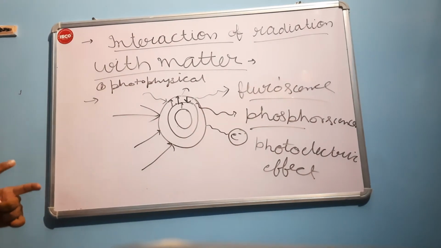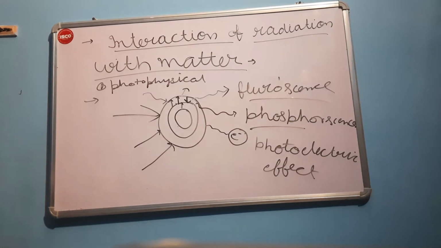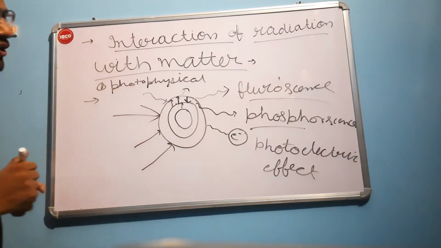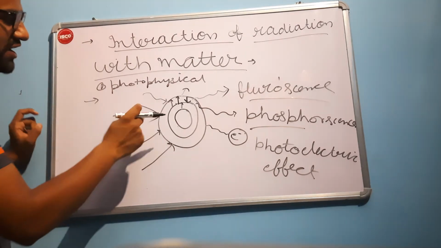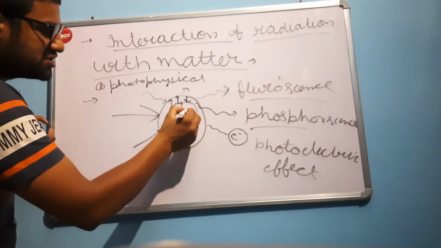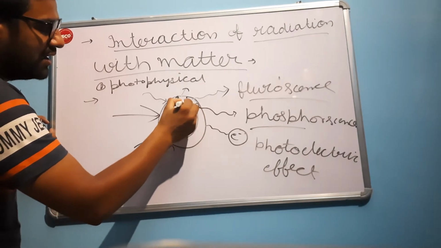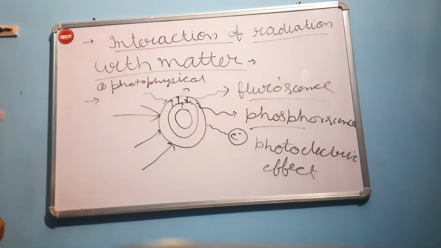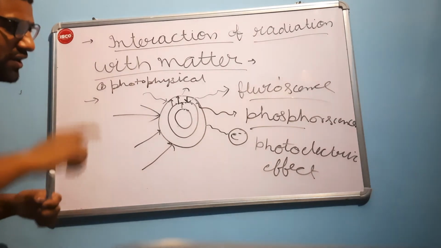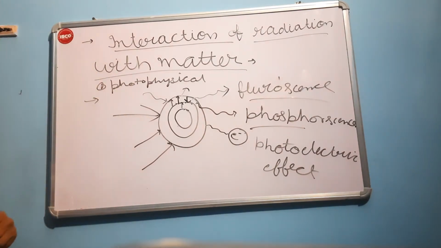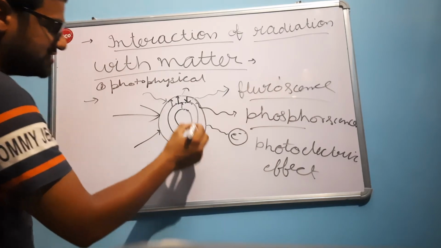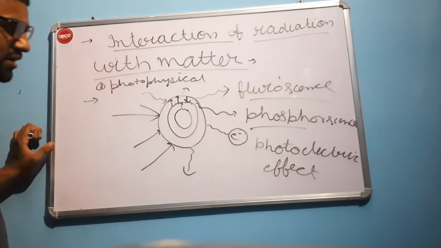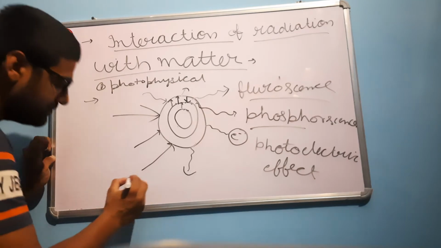It is not definite that every time the electron will return to ground state, it will emit the light. Sometimes when we give the radiation from outside, the electron starts colliding with the neighboring atoms and loses its energy in the form of heat.